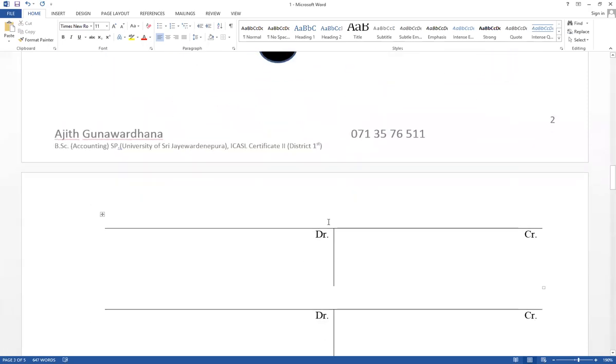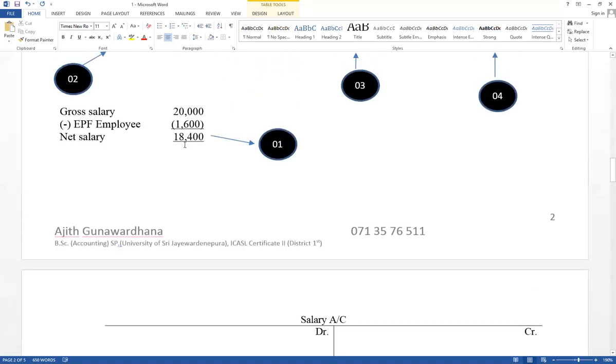Therefore, there are 2 ledger accounts for that, salary account as well as cash account. Paid in cash 18,400 as a salary. Therefore, cash account credit, salary account debit. That is step number 1.